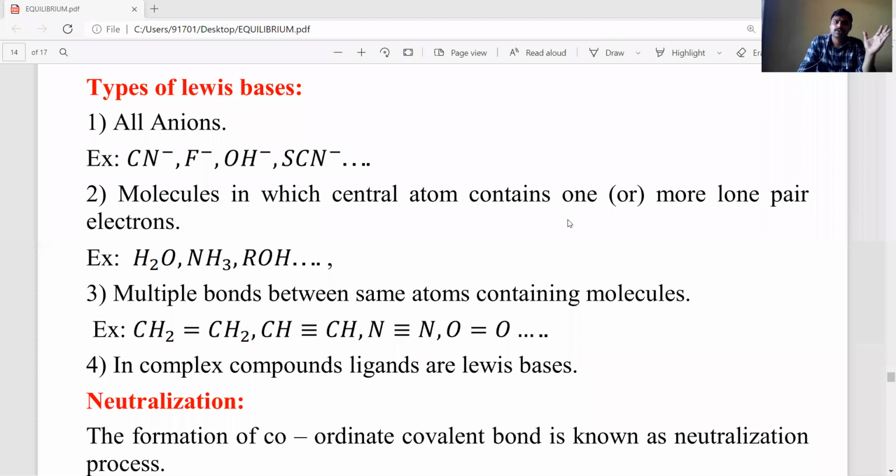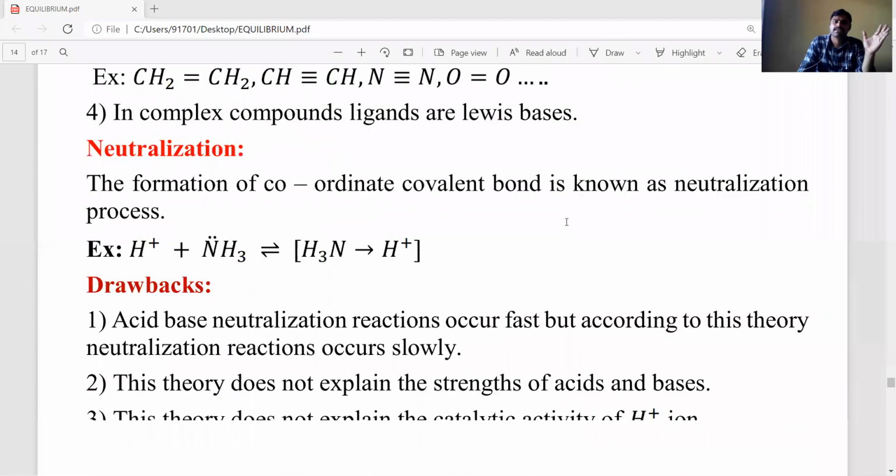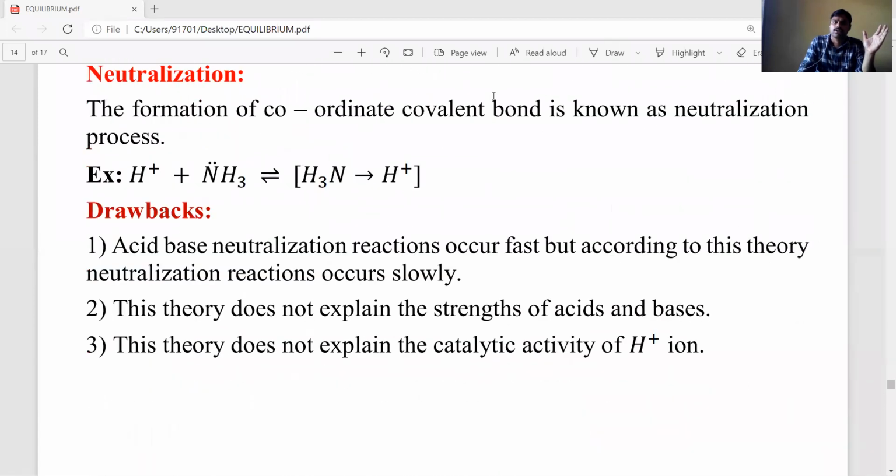Now, according to this concept, Lewis acid base theory, what is neutralization? Neutralization means, in between the Lewis acids and Lewis base, the Lewis base donates a pair of electrons to the Lewis acid and they form a coordinate covalent bond or dative bond. So that process is known as neutralization.